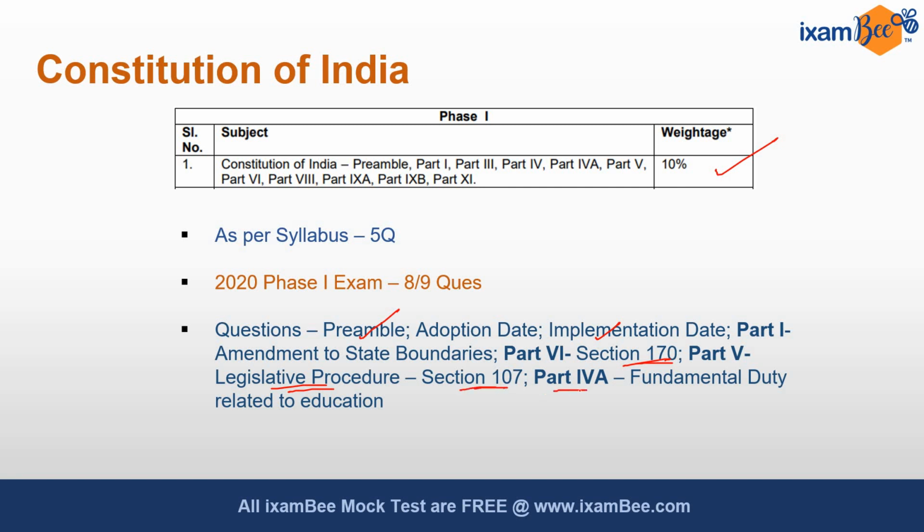Then from part 4A there was a question from fundamental duty which was related to education. There was one more question which was from part 14A. This is a topic in phase 2 of the exam. And the question was very direct. Central Administrative Tribunal is established under which article of the Constitution, and that is Article 323A.